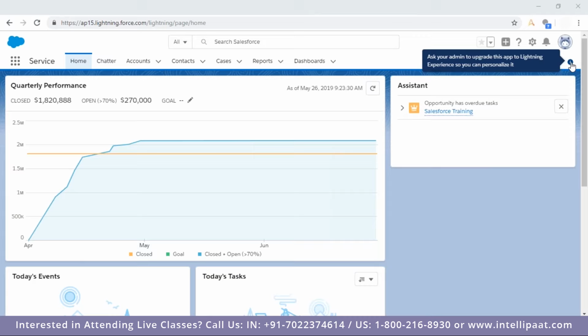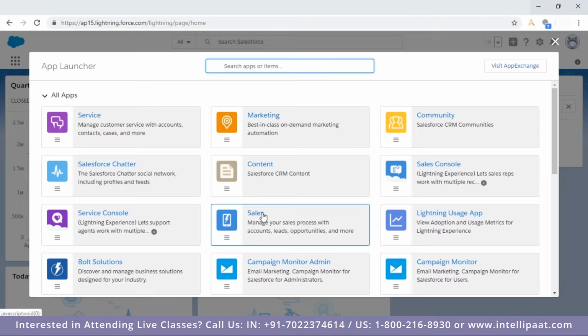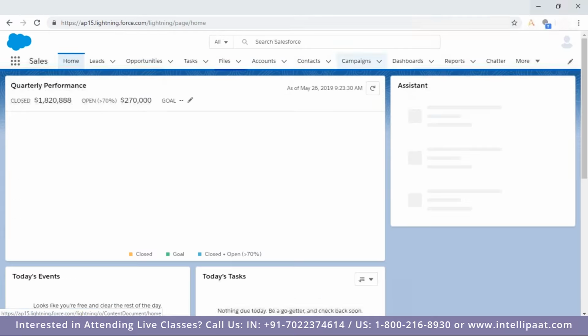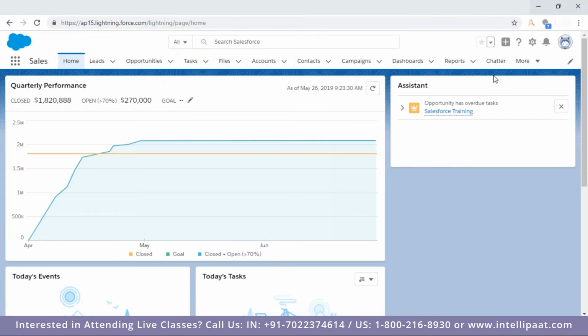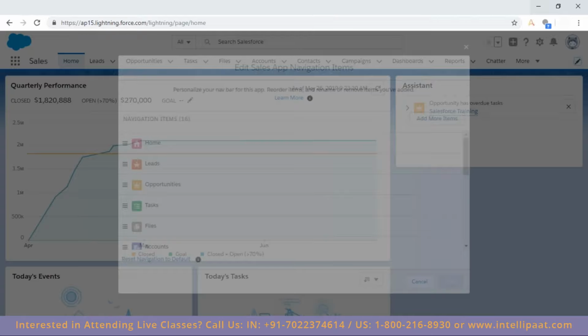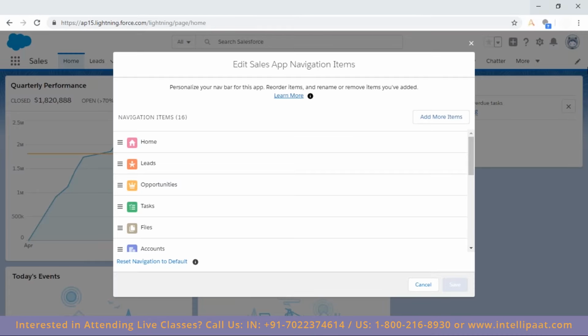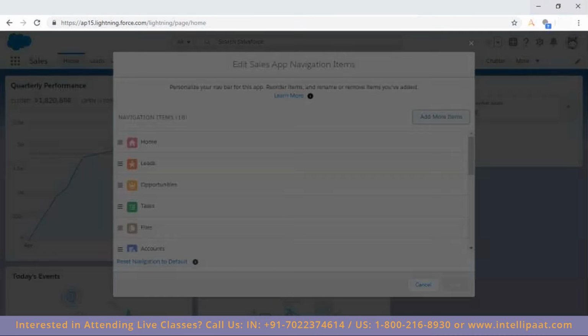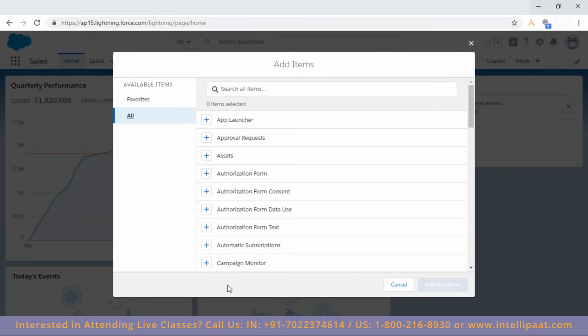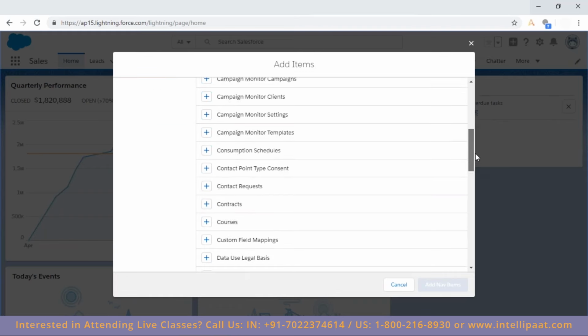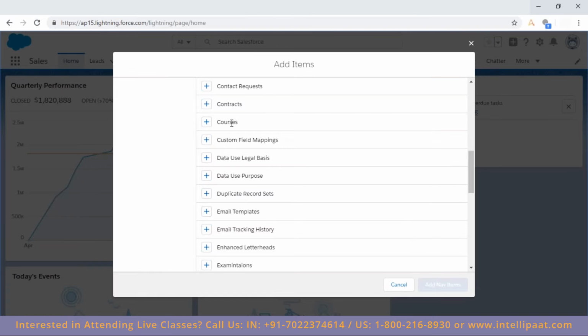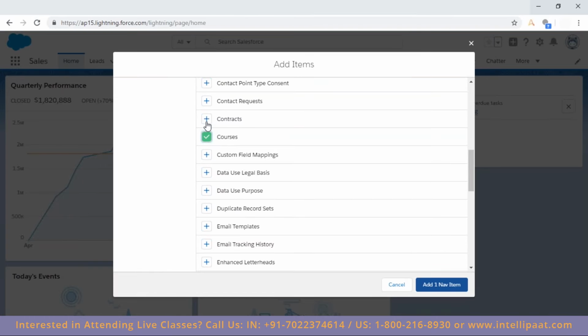If it is so, let me take it the other way around. Here I'm having cases. Okay, let me go to, say, sales. Here I don't have cases because case belongs to the service world. I'm going over here. Now here, are you getting add more items? Click on that. All items. These are all the items. Which one you want, you can choose that. Like see, this is courses. It is basically a custom tab.